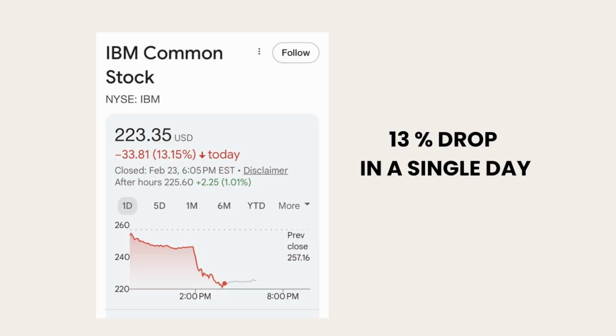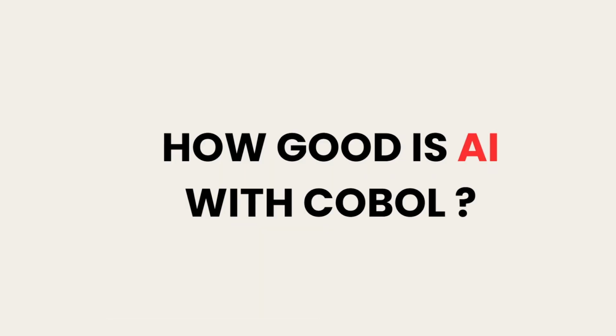And the market is starting to react. Take a look at IBM, a company deeply tied to mainframes and COBOL systems. 13% drop in a single day. That's the biggest drop in the stock price since the dot-com bubble. Now the real question is, how good is AI with COBOL? And the best way to find out, get AI to write some COBOL code and test it.